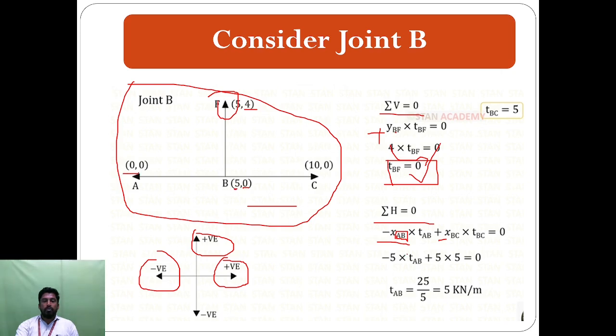So 5 minus 0 comes out to 5 into TAB, plus XBC. Here the 5 value, here the 10 value. So subtract these two values, 10 minus 5, which comes out to 5. We know the value of TBC from the previous joint, so put the value here. So 5 into 5 is equal to 0. From this equation we can find TAB, which comes out to 5 kilonewton per meter.